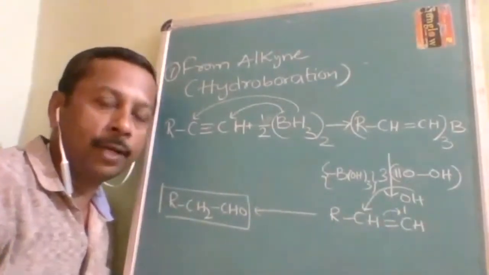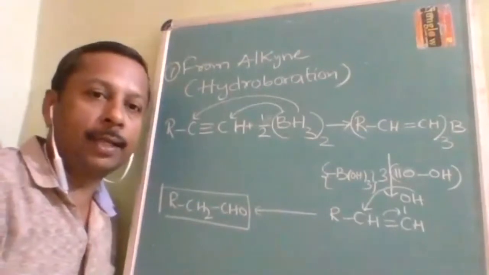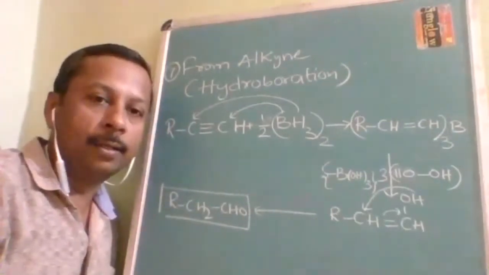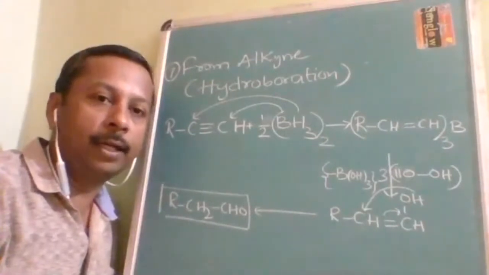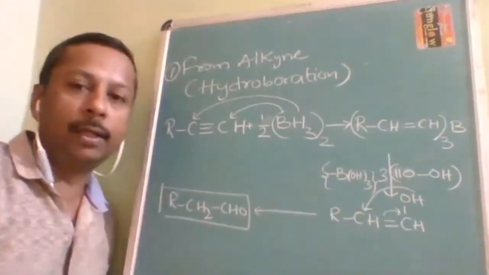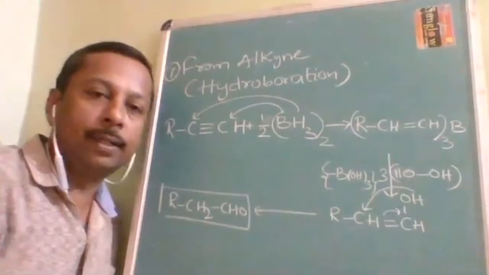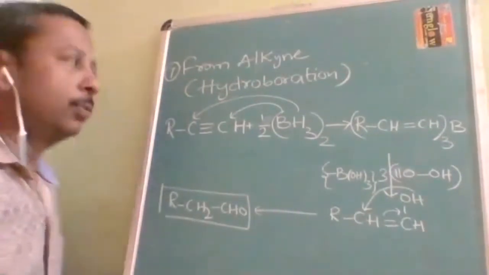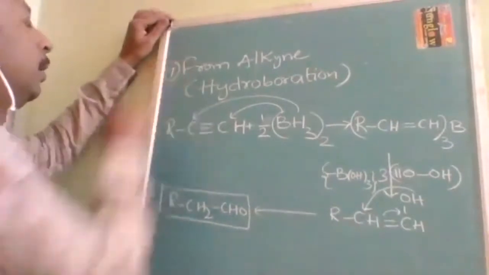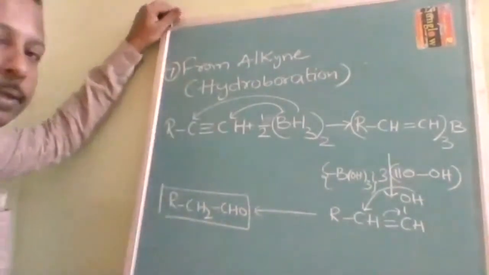As I told you, I have divided the preparation methods into three parts: preparation for both aldehyde and ketone, preparation method of aldehyde only, and preparation method of ketone only. We are still in the first part. As of now, we have completed almost six preparation methods. Now we are coming to the seventh preparation method.